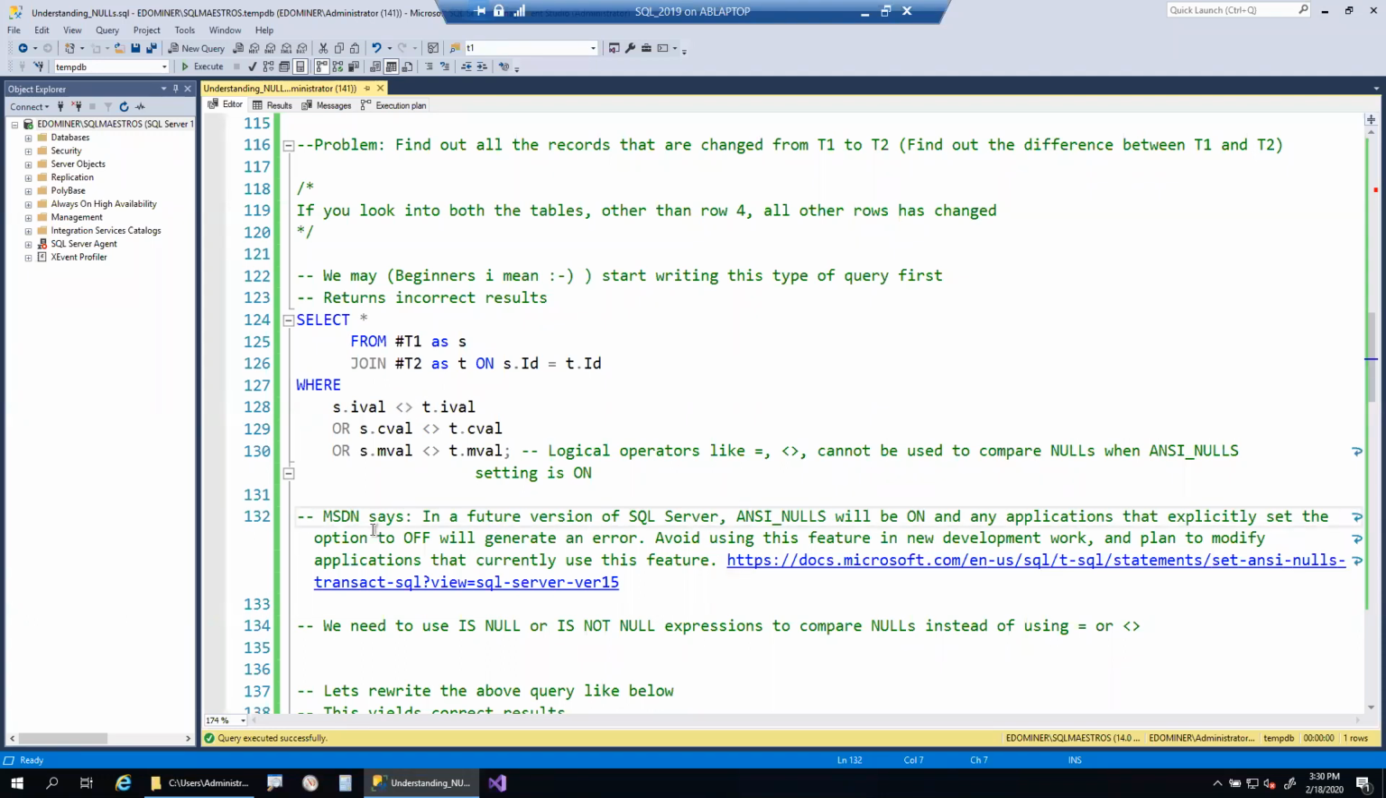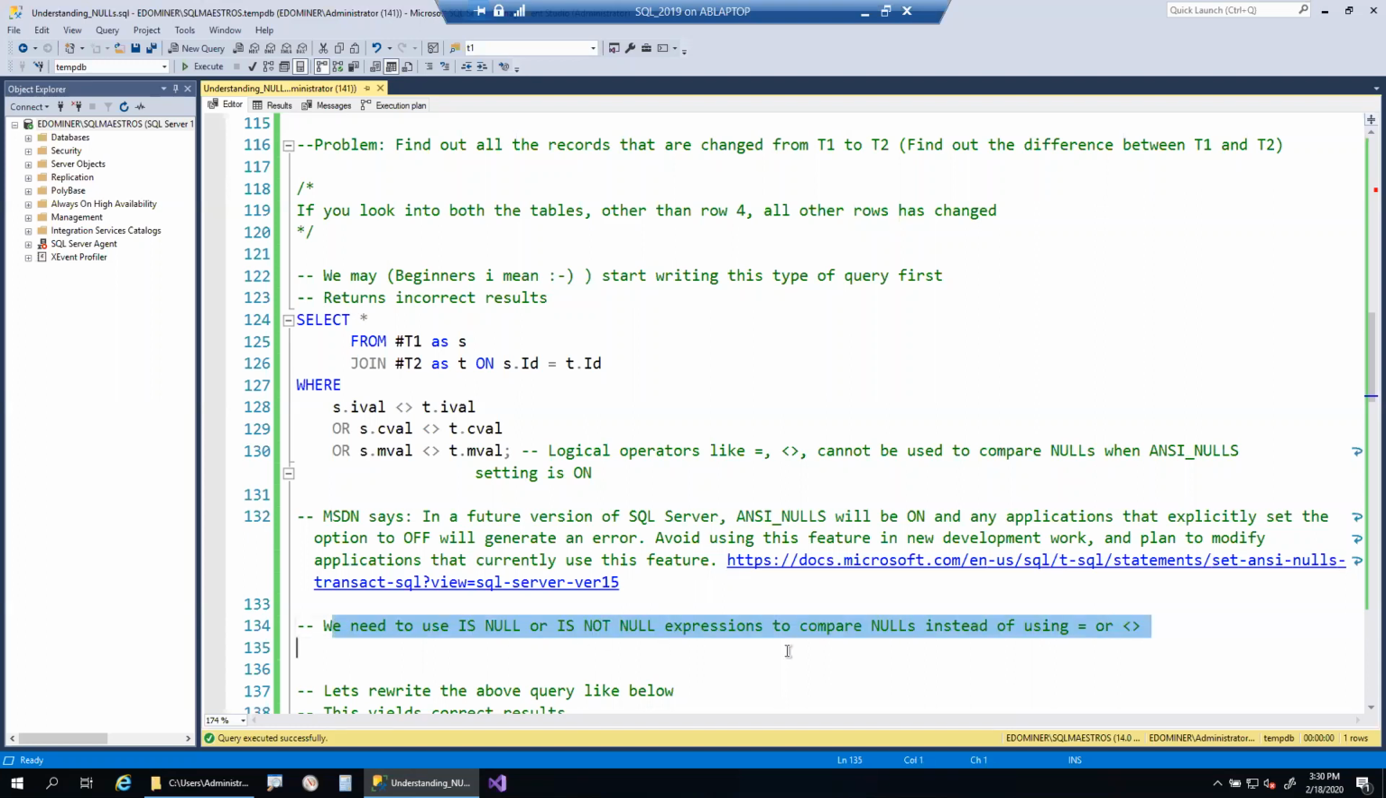So what is the other option we have? We need to use IS NULL or IS NOT NULL expressions to compare nulls instead of using is equal to or not equal to. So whenever you want to compare null values, you need to use an expression called IS NULL. I'm not talking about the ISNULL function. I'm talking about the expression IS space NULL.